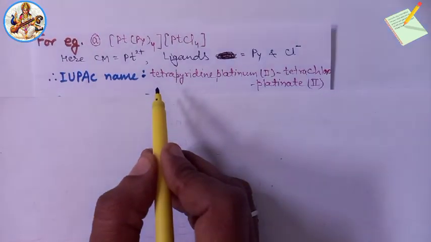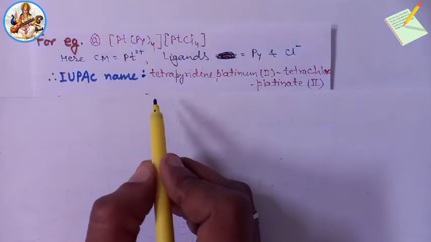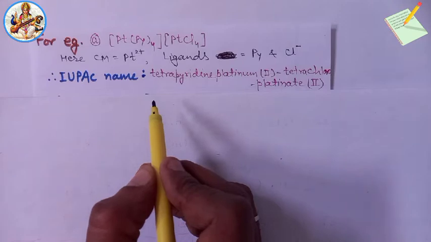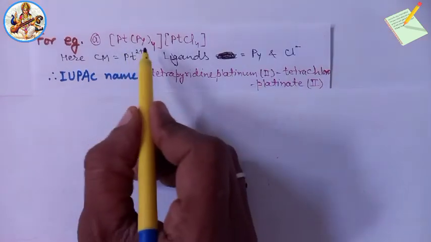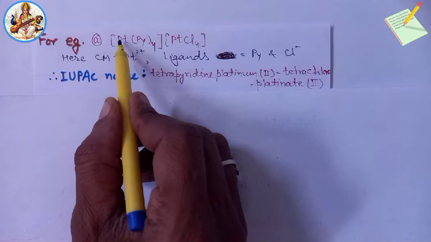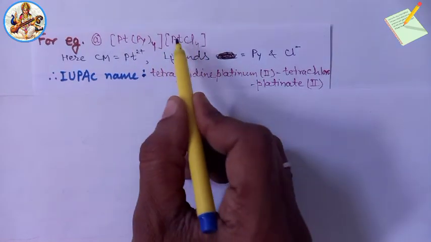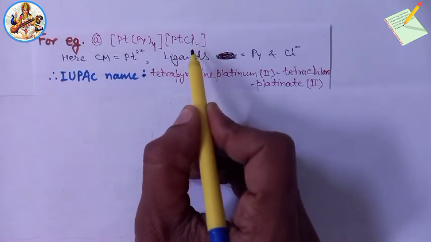And we know that in platinum 2+ state, the secondary valency of the metal ion is 4. Here, the secondary valency of the metal ion is 4. Similarly, here 4.